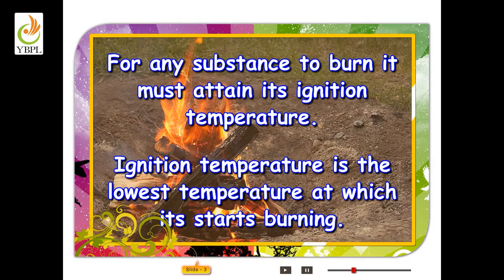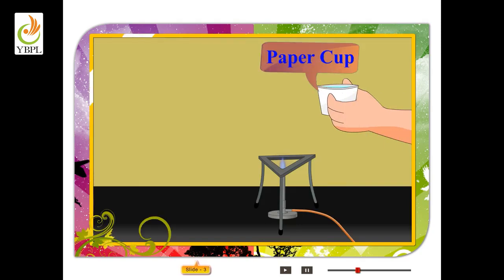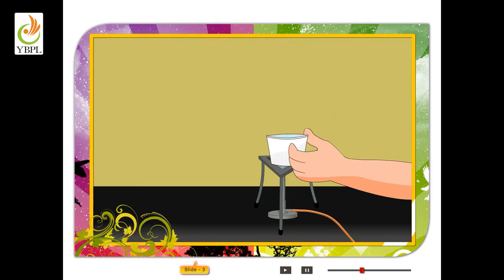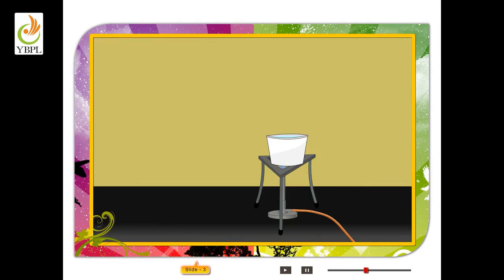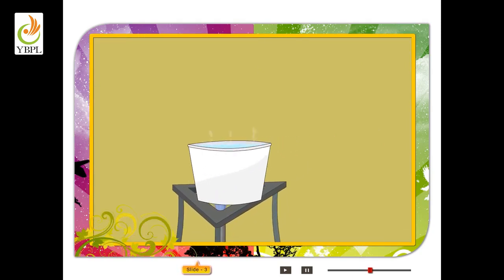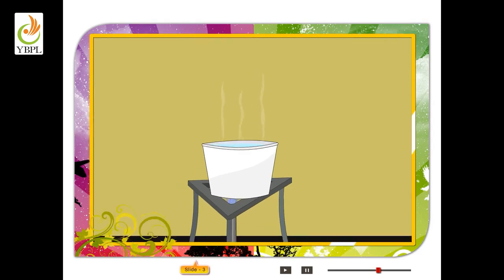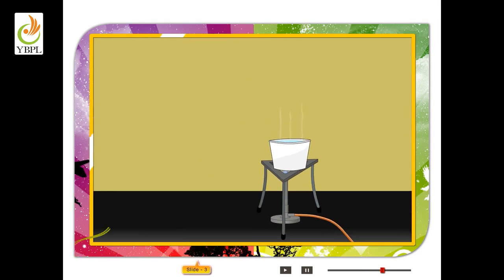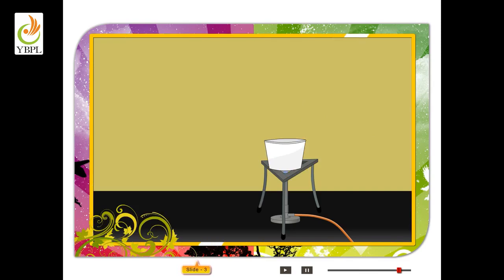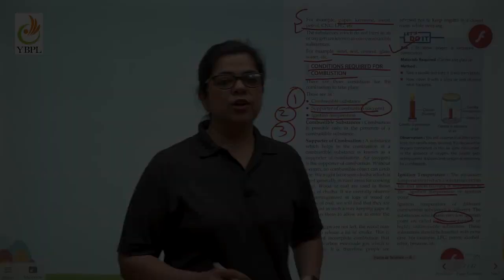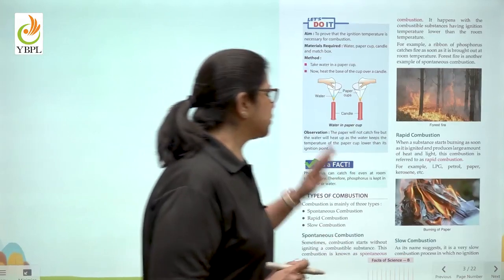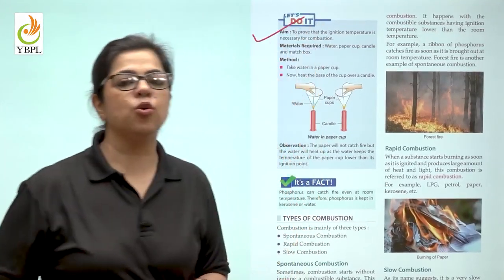Take some water in a paper cup and place it over a lighted gas stove. You will observe that the water in the paper cup starts boiling, but the cup does not burn. This happens because the heat supplied to the paper cup is transferred to the water by conduction and does not allow the paper cup to reach its ignition temperature. Hence, it does not burn. Next, throw the water from the paper cup and place the paper cup over the flame. It catches fire immediately.